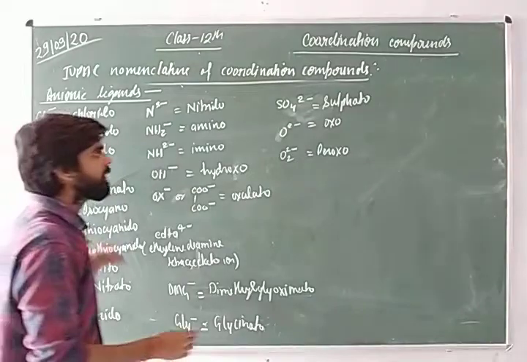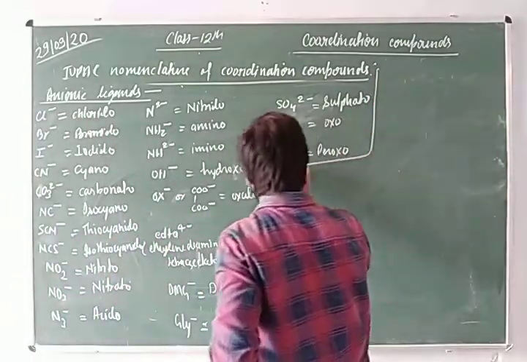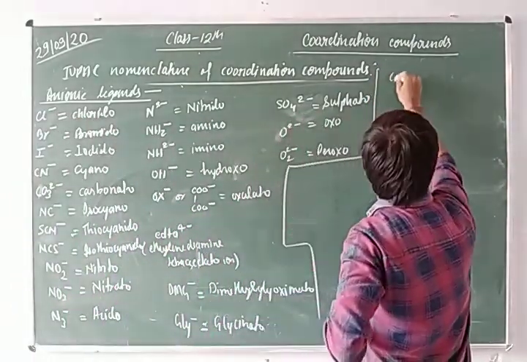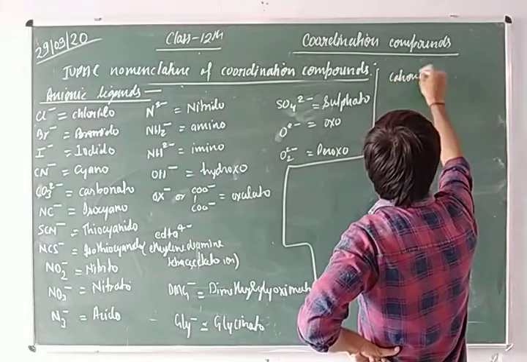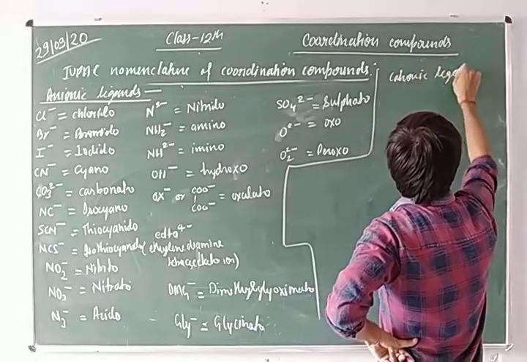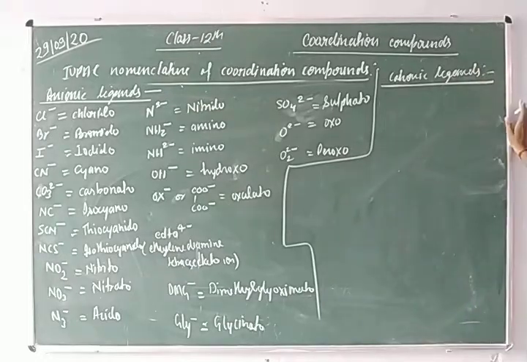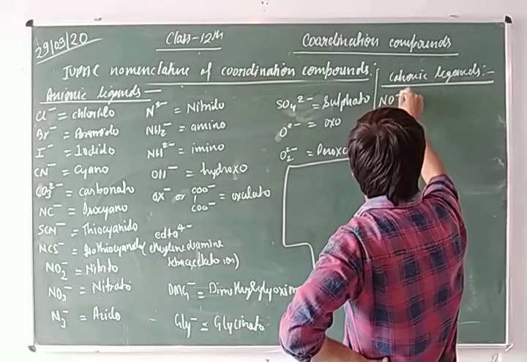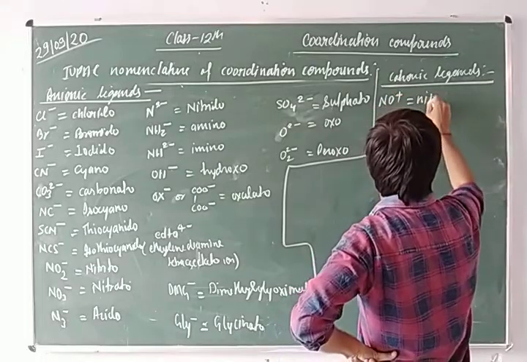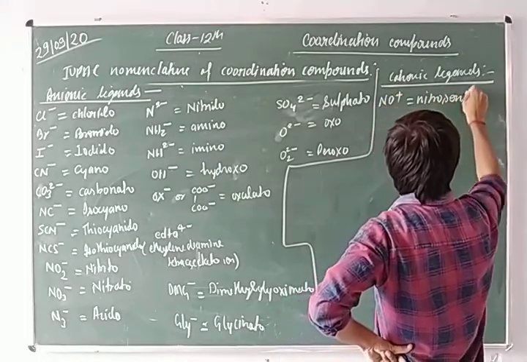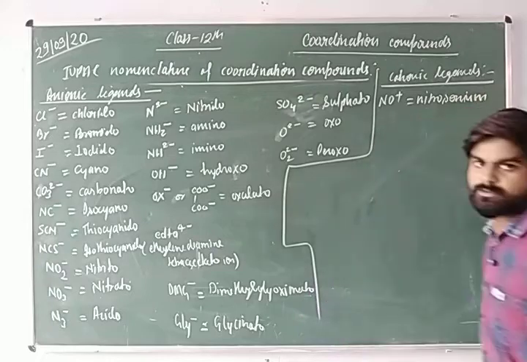Now let us take some examples of cationic ligands. NO+ is nitrosonium ion.